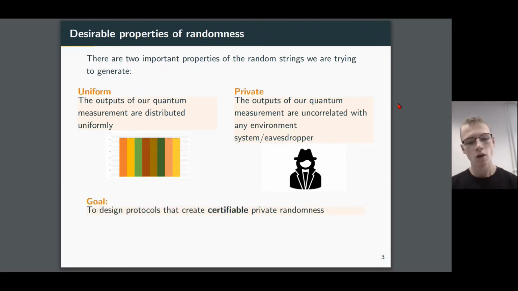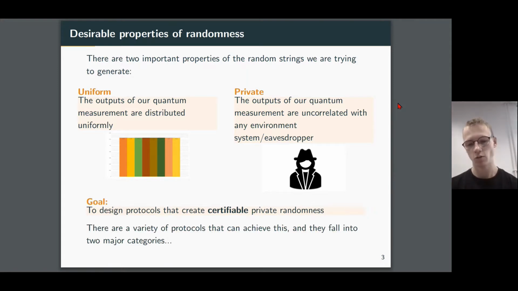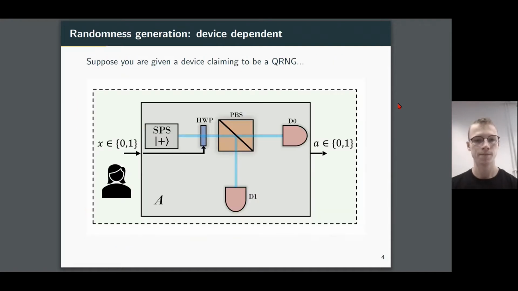So what's our goal? This is to design protocols that can actually certify these two properties. If they can't say that the outputs are perfectly uniform and perfectly private, we'd at least like to know how close to uniform and how close to private they are. These protocols typically fall into two major types, depending on whether we trust the devices or whether we don't.